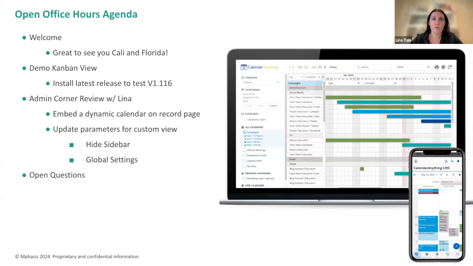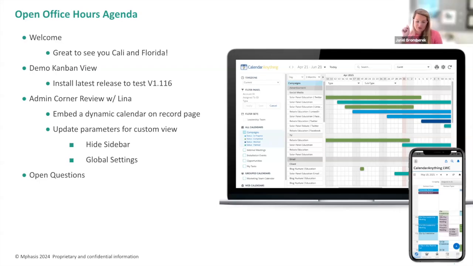There's also a way to dynamically change the URL. So let's say for one set of users or contacts outside of Salesforce, you need to show a task calendar, versus another set that will need access to your opportunities or events. That's all doable with Calendar Anything. Again, please submit a case and our support team will work with you and help you set it up.